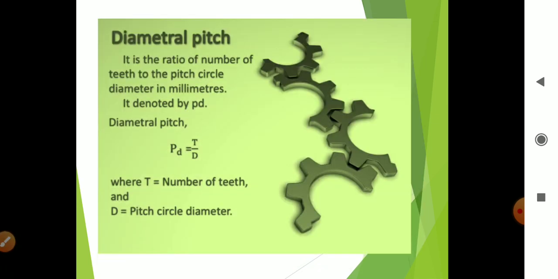Diametral pitch. Diametral pitch is defined as the ratio of the number of teeth to the pitch circle diameter in millimeters. It is denoted by PD, where P stands for pitch and D stands for diametral. PD is equal to T divided by D, where T is the number of teeth and D is the pitch circle diameter.